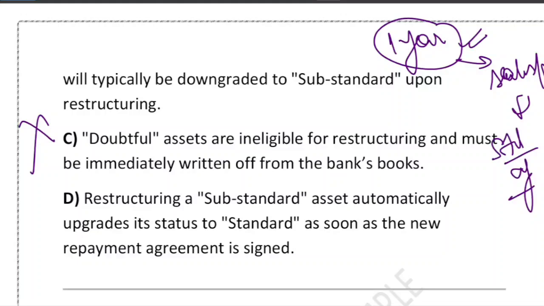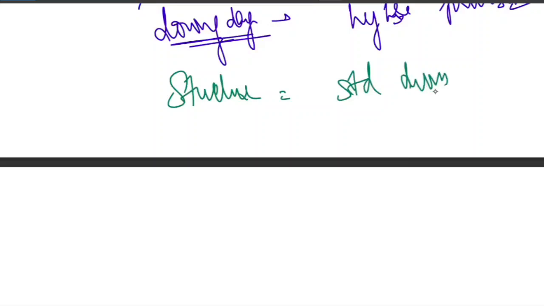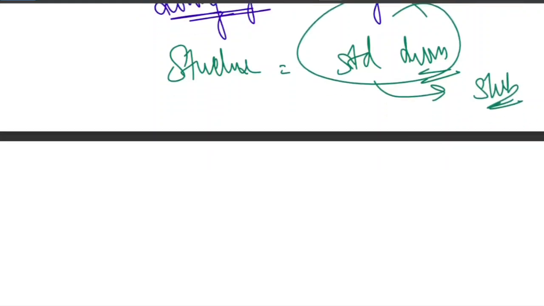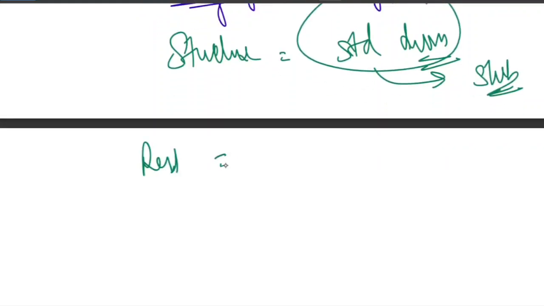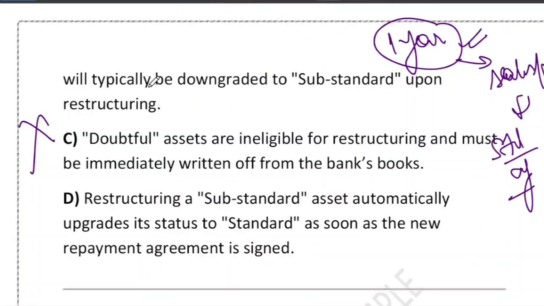Let me tell you a memory trick here: restructure means standard down. Whenever you restructure a standard loan, it goes down one grade to substandard. Because of restructuring, just remember, risk is increased, and when risk is increased, that's why downgrading is done. So what we learned is that restructuring means a change in the repayment term to help a stressed borrower.